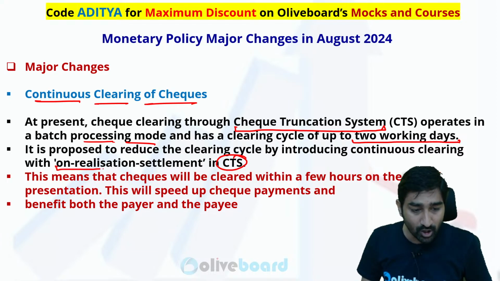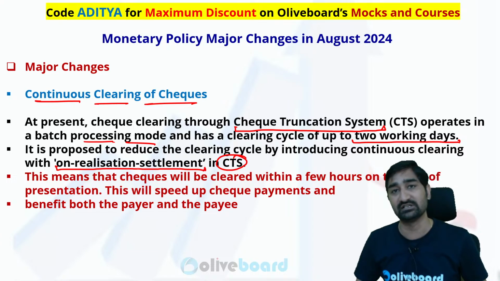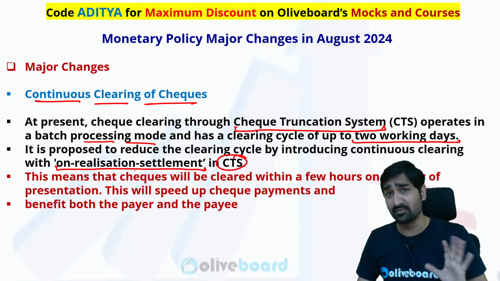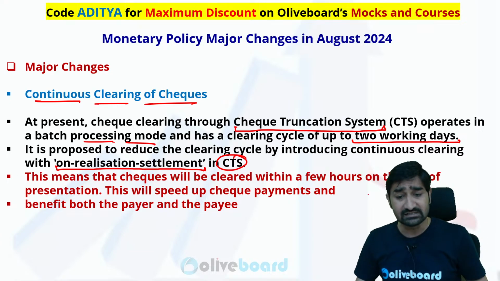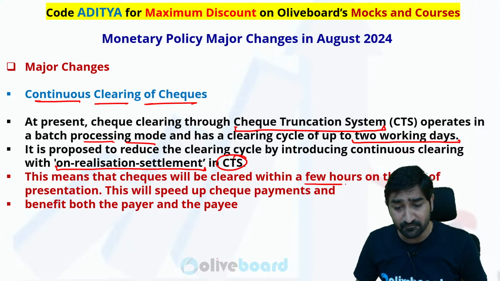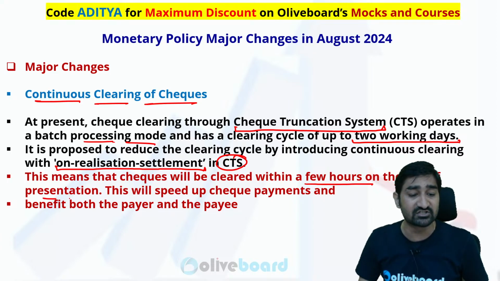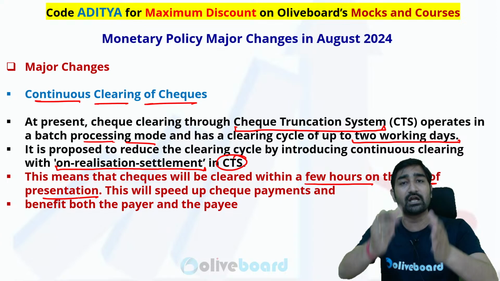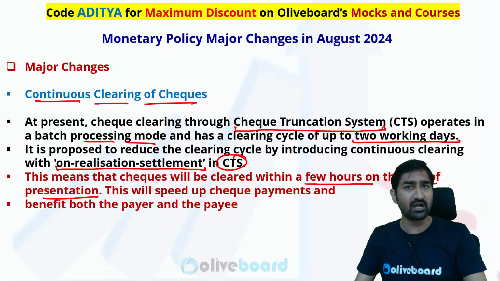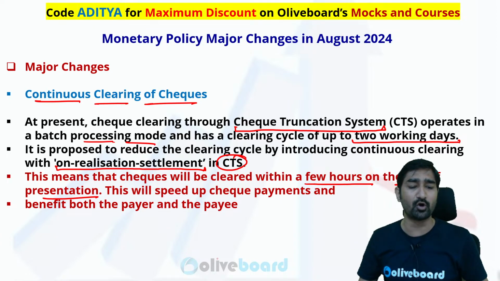CTS to on-realization settlement basis. That is continuous settlement basis. In this, the check will get cleared in a few hours on the same day it is presented. जिस दिन आप चेक लगाओगे same day पर आपका चेक क्लियर हो जाएगा. That facility will be called on-realization settlement facility within the CTS.